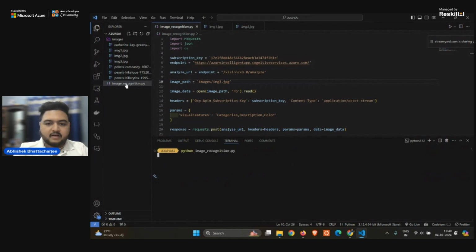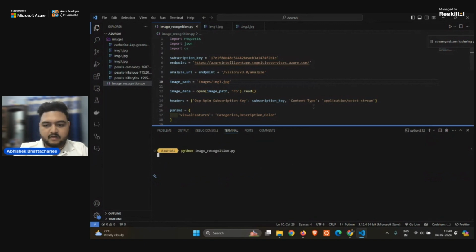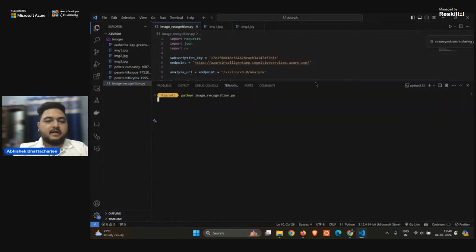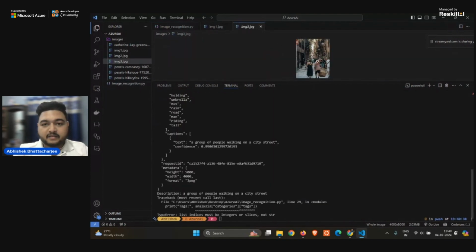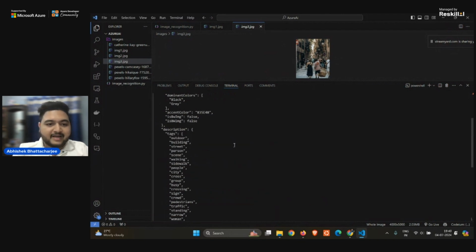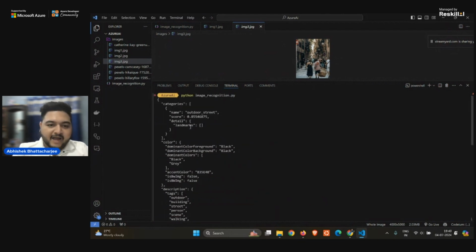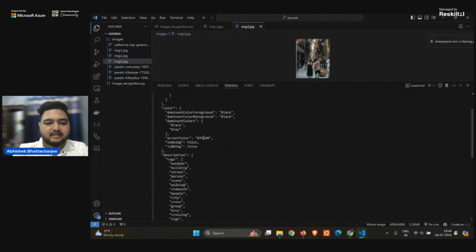So I will run the script again. Cool. So this is the script, right? Let's wait and watch what it can give me. So image 3 is basically what? Image 3 is two people standing on the street. Let's see. The color is black. I can see it. Color is black. The name is outdoor street. Yes, definitely. This is outdoor street.